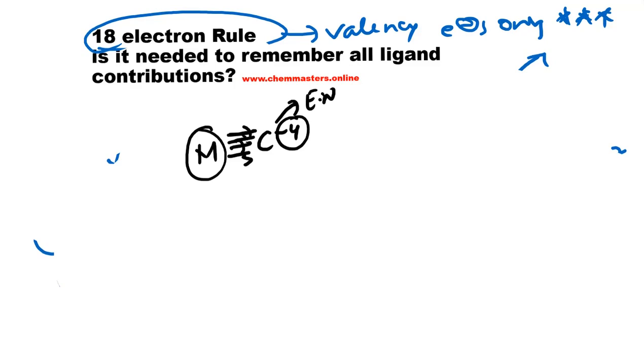If we look at the neutral electron count, we are not going to consider the oxidation state, only how many electrons are contributed in making the coordination bond with the metal. That is all we need to consider for the total valence electrons.